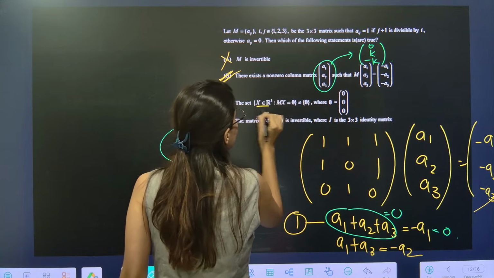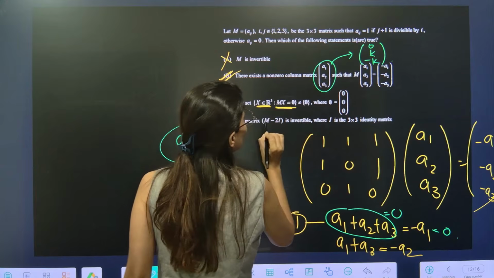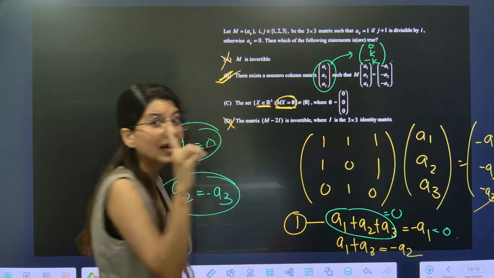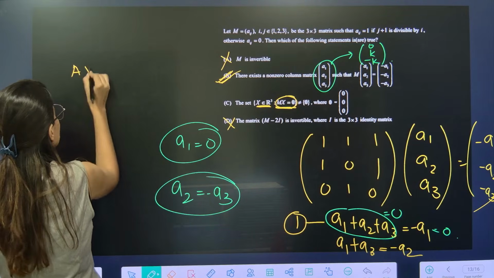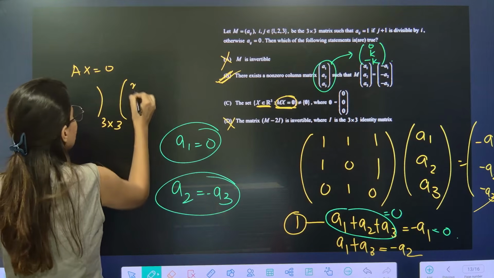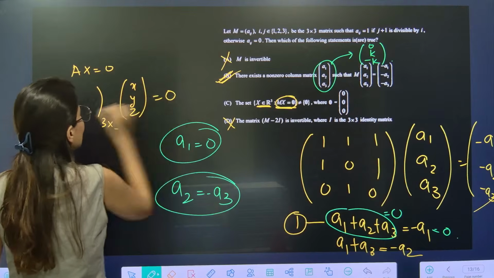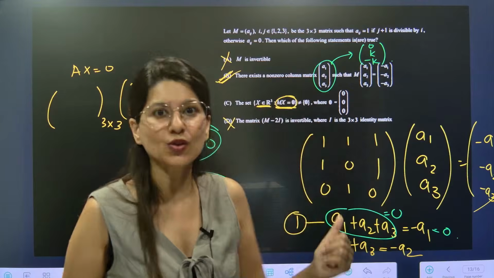So what is this R cube? And look at this, Mx is equal to 0. This reminds us of the matrix equation Ax is equal to b, so Ax is equal to 0, where A is 3 cross 3 and x is x, y, z. These type of equations. Remember, trivial solution, homogeneous, Cramer's rule basically.